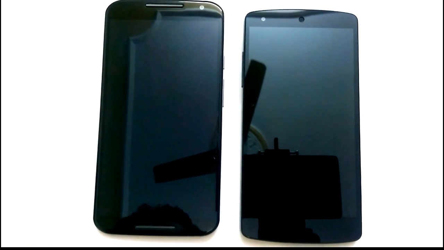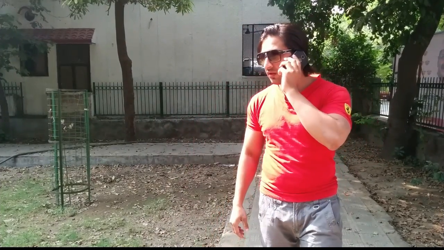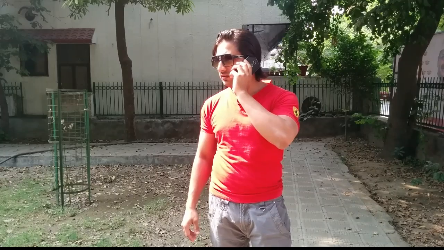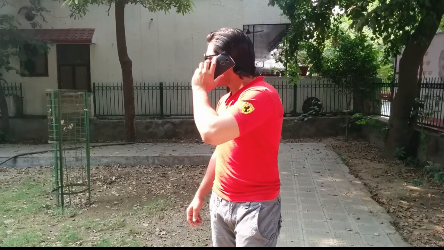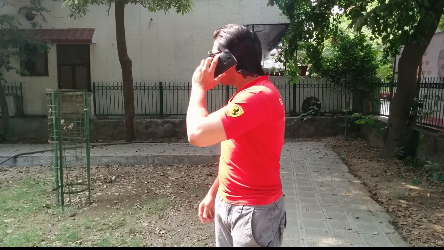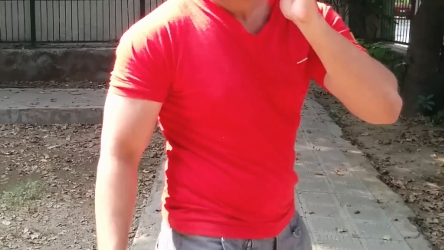The width of the Moto X is more than the Nexus, which is a con, and the speaker for calls isn't very good either. Callers reported we sounded better when calling with the Nexus, while we felt callers sounded better when we attended calls on the Nexus. It means the mic and the speaker on the Moto are not as good as the LG manufactured Nexus 5.